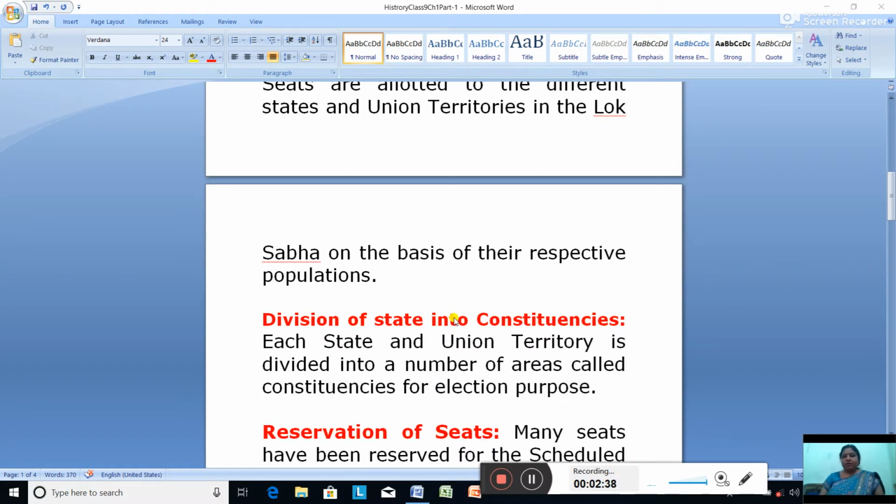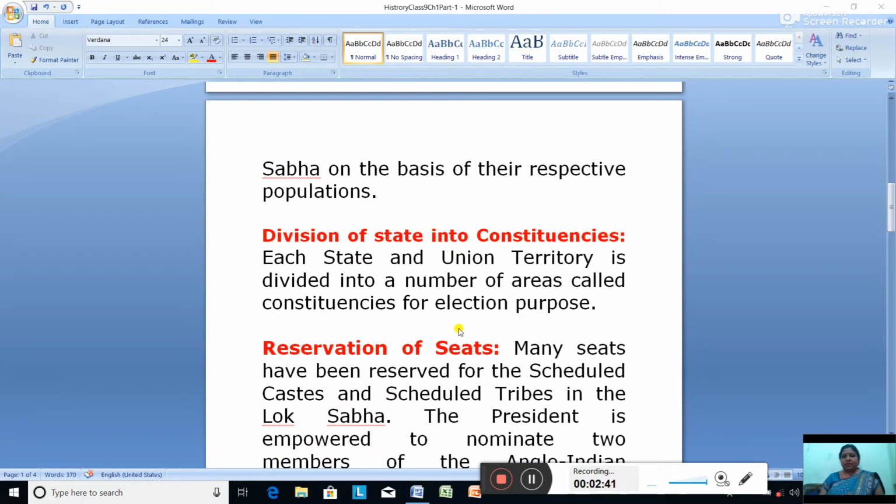The next is the division of states into constituencies. Each state and union territory is divided into a number of areas, and these areas are called constituencies for election purposes. A constituency has well marked boundaries for the smooth holding of the elections. So what are constituencies? They are areas with well marked boundaries for the smooth holding of the election.